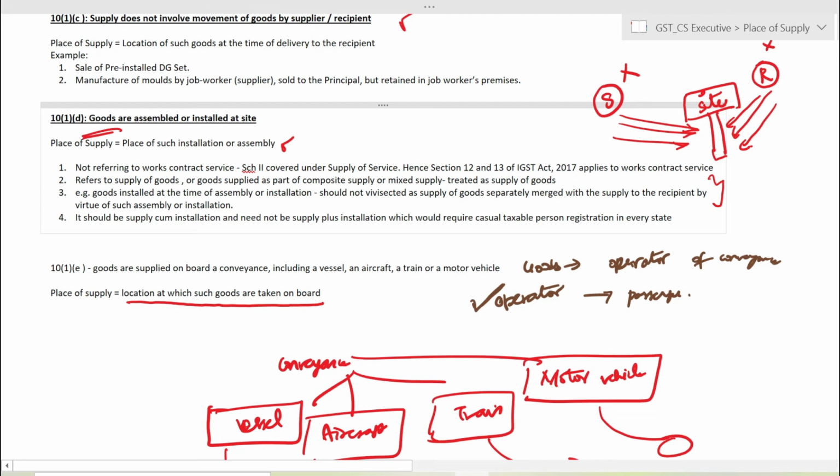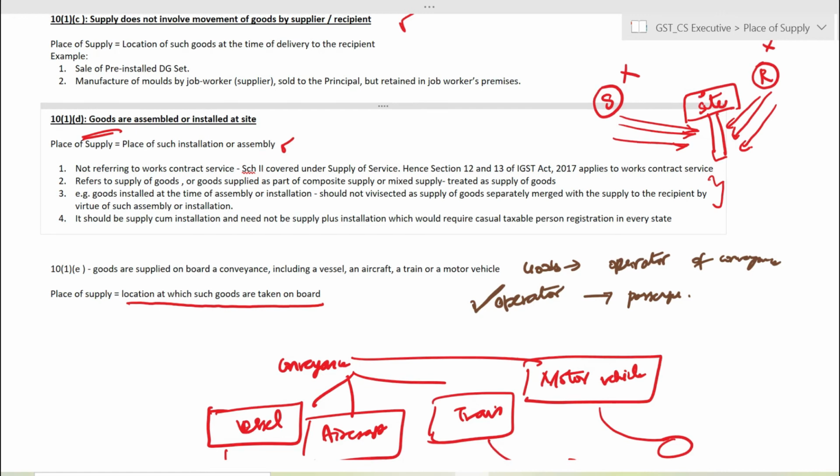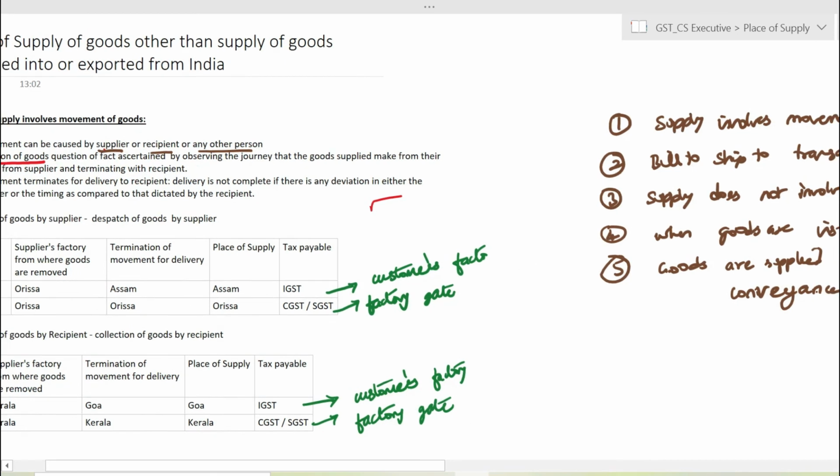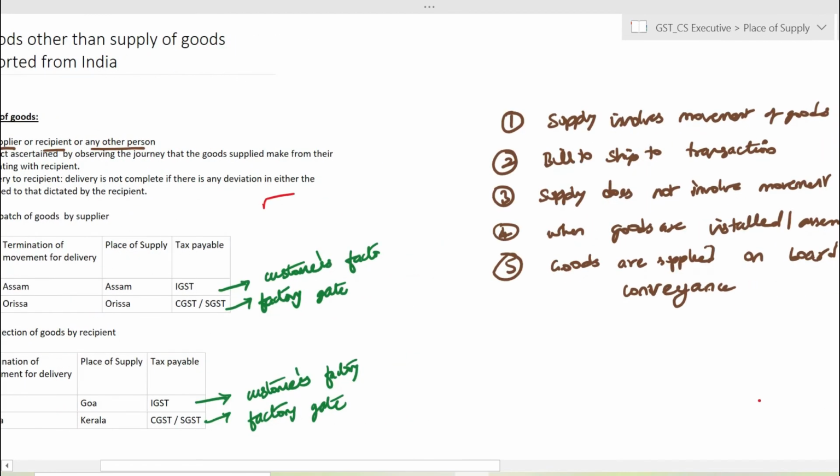Now, when the place of supply provisions are not capable of being determined under any of these five clauses, if it does not fall under any of these five categories, then the central government has the power to notify the place of supply for those transactions. That is the second subsection of section 10, which is the residuary provision. But it needs to be taken care that the residuary provision can be resorted to only when the transaction does not fall under any of these five categories.